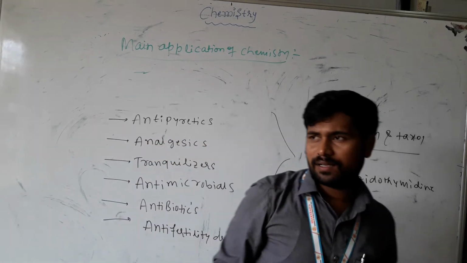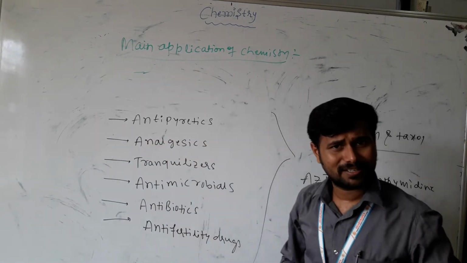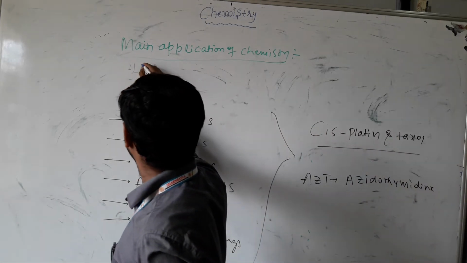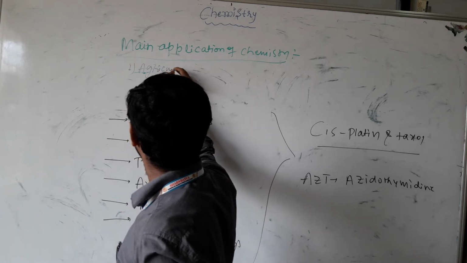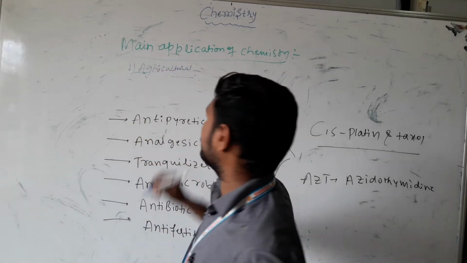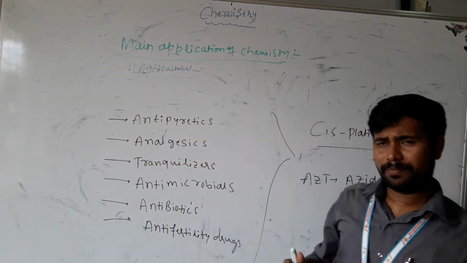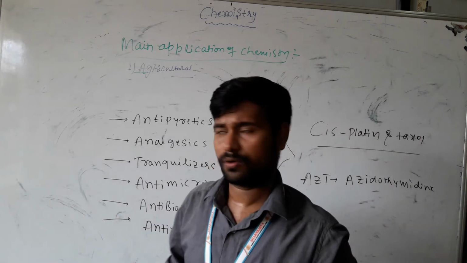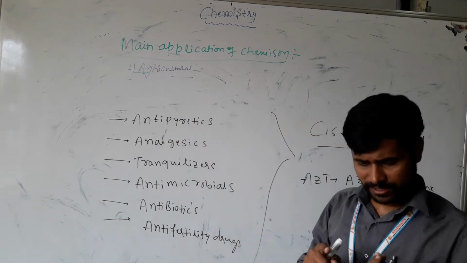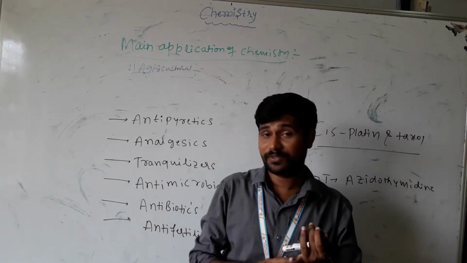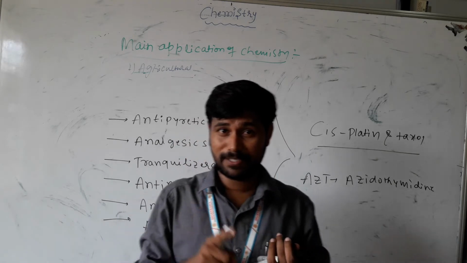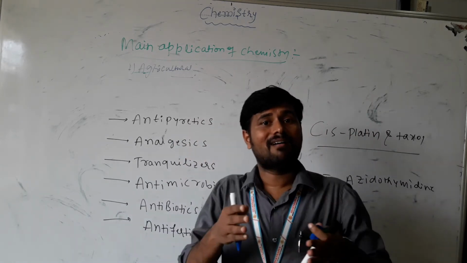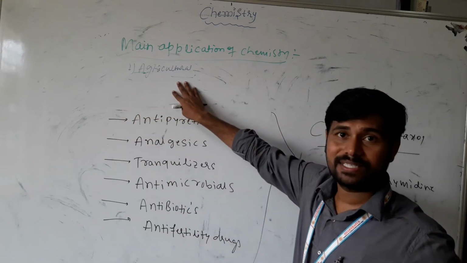First of all, in agriculture we use fertilizers, which give good growth to our crops and foods. With fertilizers we also use germicides, pesticides and insecticides to protect our crops from insects.